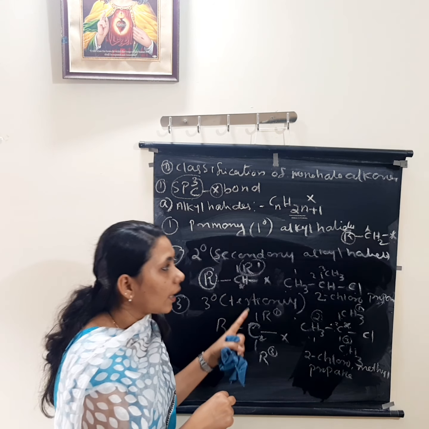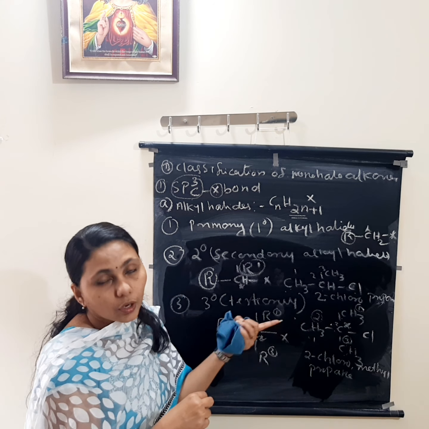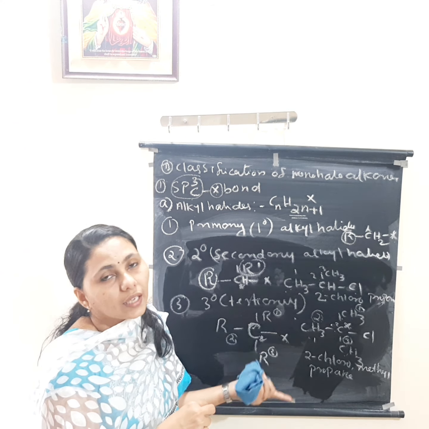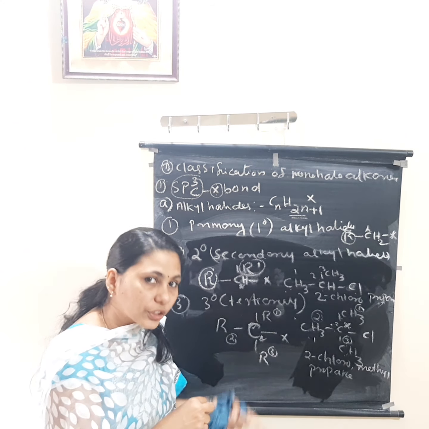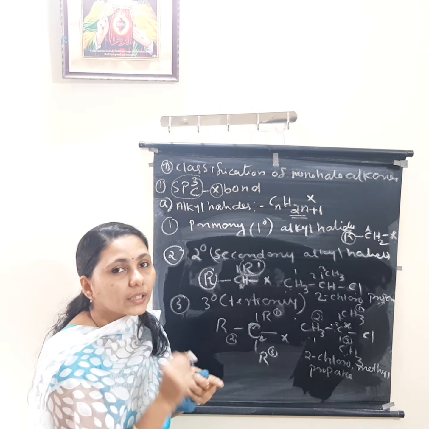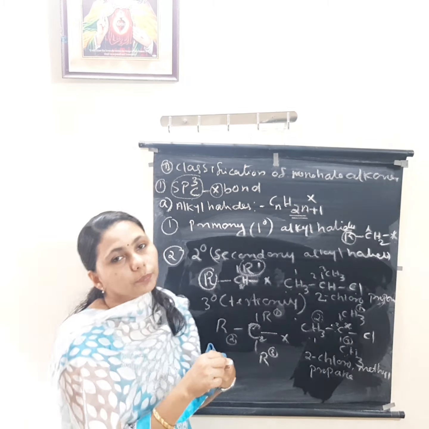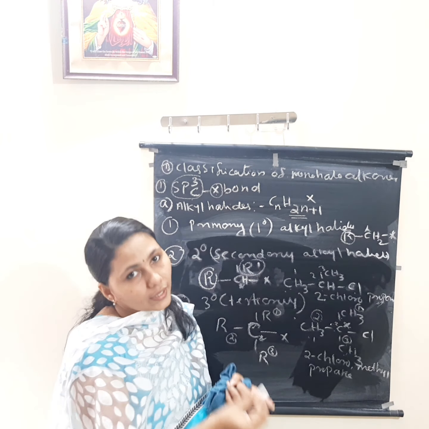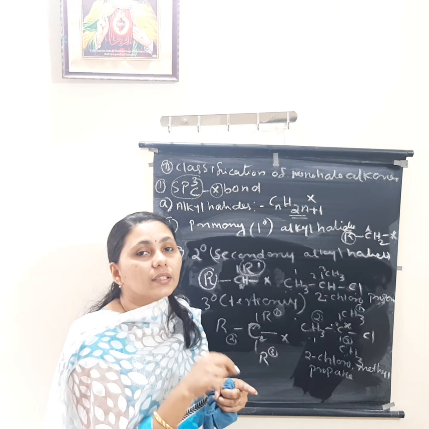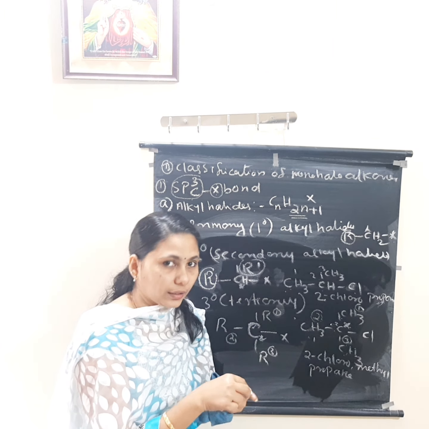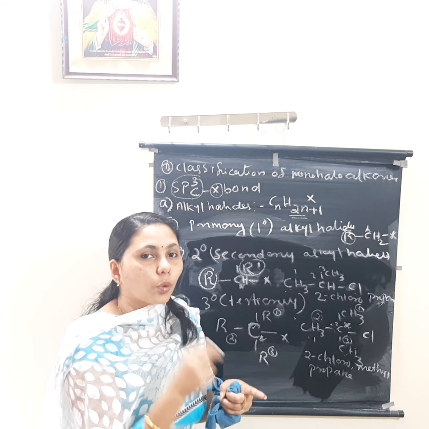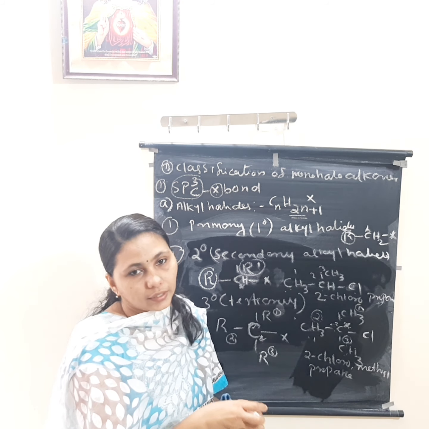Alkyl halides means alkanes along with one halogen. They are again classified into primary alkyl halide, secondary alkyl halide and tertiary alkyl halide. Primary alkyl halide means the halogen attached carbon atom is bonded to one or no other alkyl group. Secondary means the halogen attached carbon atom is bonded to two alkyl groups. Tertiary means it is bonded to three other alkyl groups.